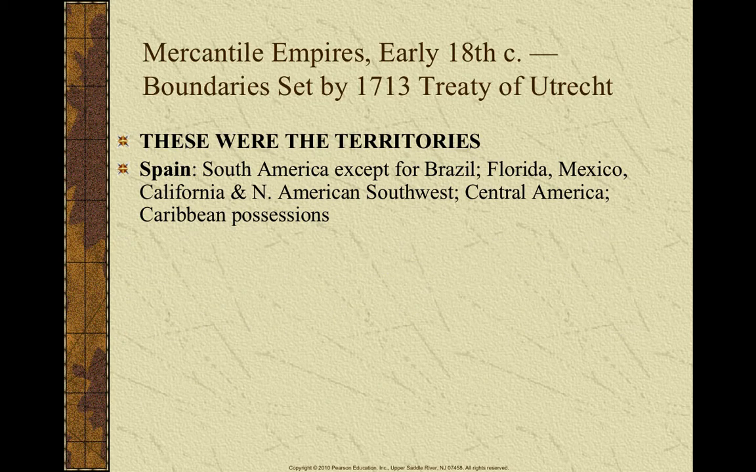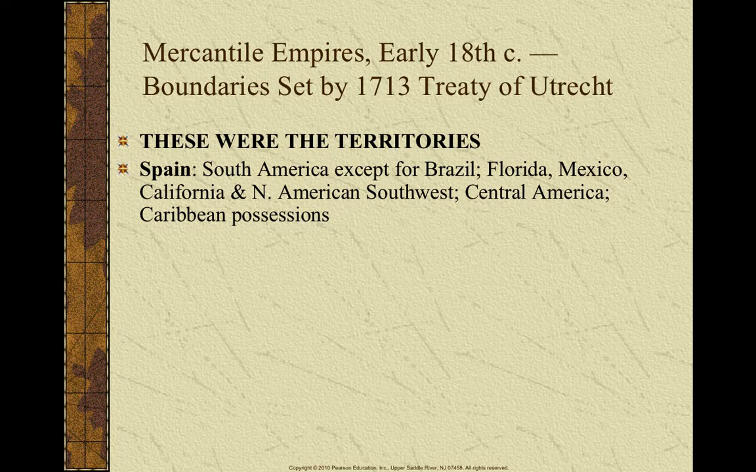And we'll start with Spain, and we're going to talk about the boundaries that were set for these empires after the War of Spanish Succession that ended in 1713, Treaty of Utrecht. Students, you need to know that for the AP test. Okay? And these are the territories that each of these European countries had.